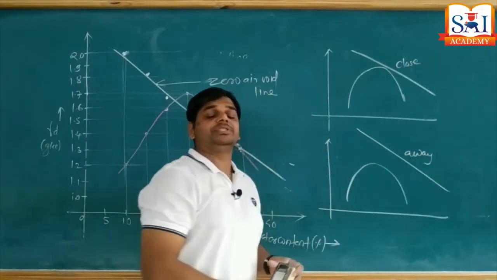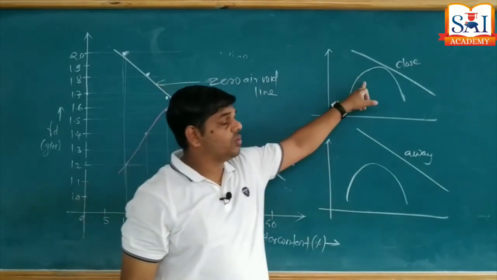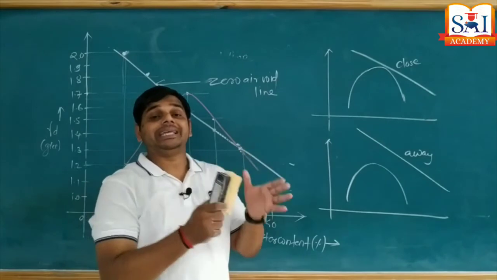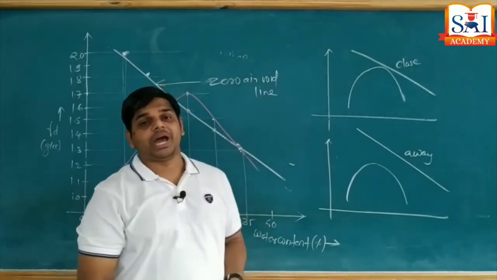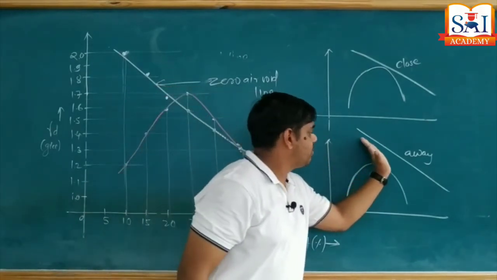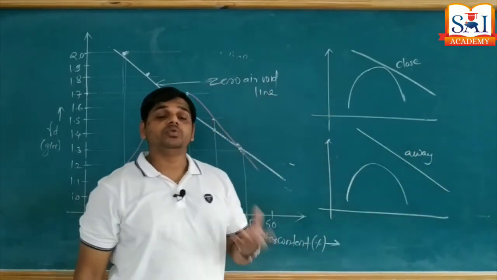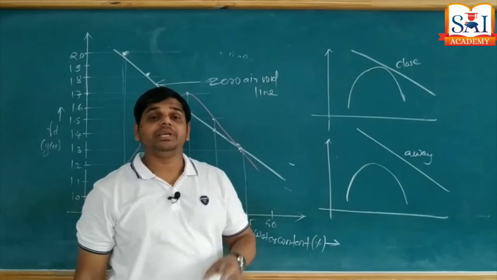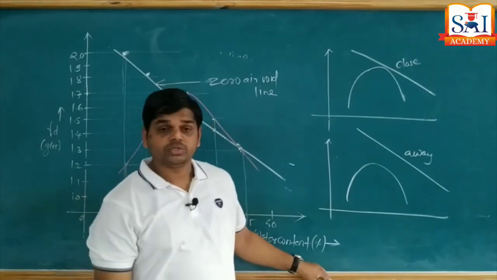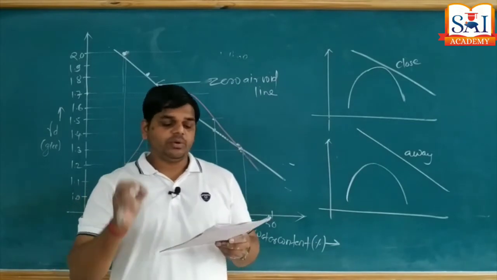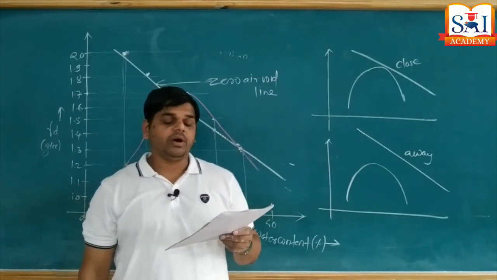If your zero air void line is very close or very near to the compaction curve, it indicates dense compaction or stiff compaction. As the zero air void line moves away from the compaction curve, it indicates looseness of soil or relatively low compaction. So in your notes we have given these 2 points. The position of the zero air void line indicates the degree of compaction.